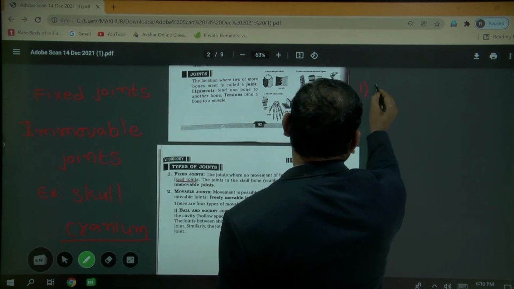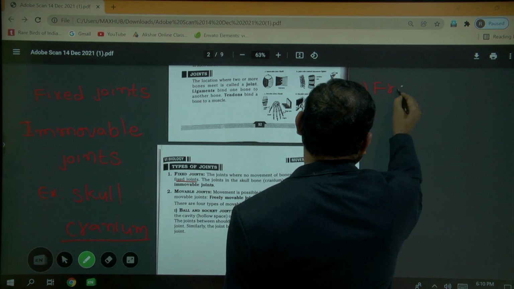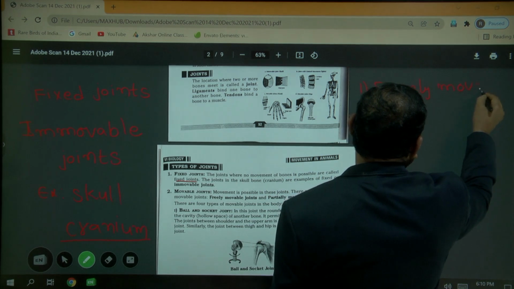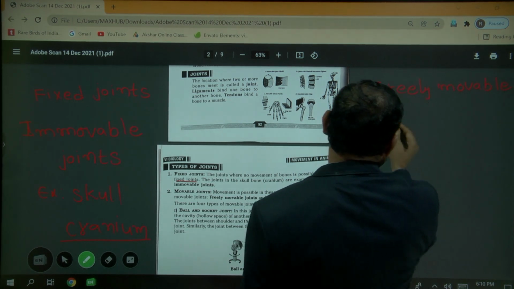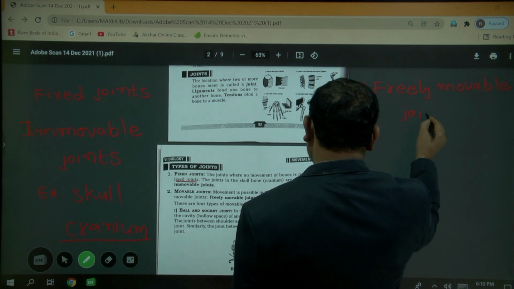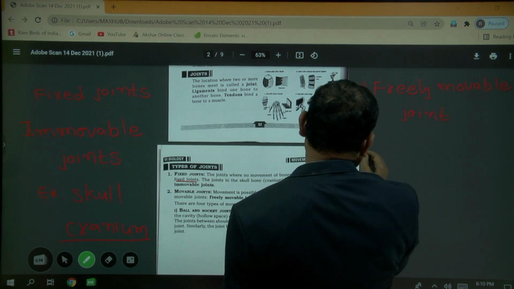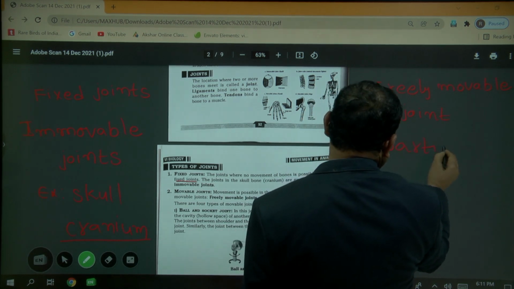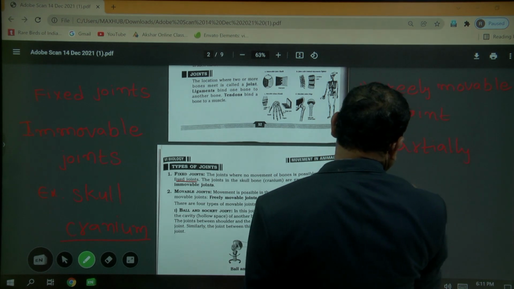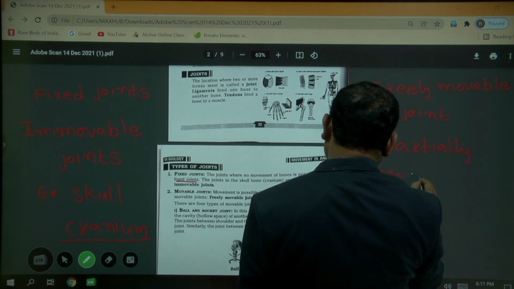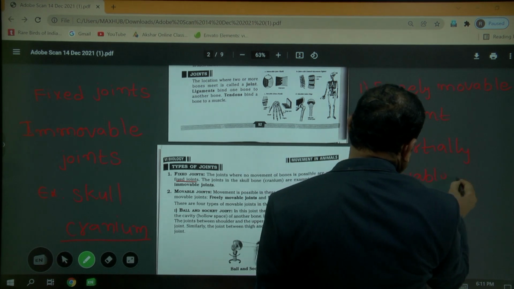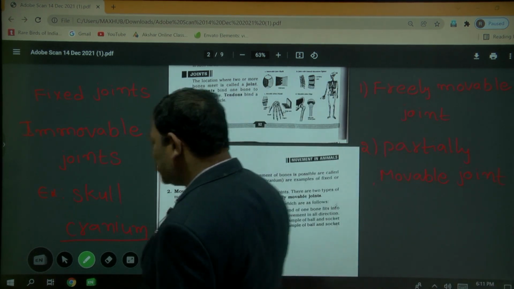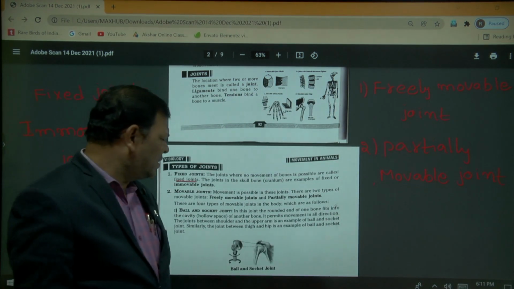One is the freely movable joint and the second one is the partially movable joint.